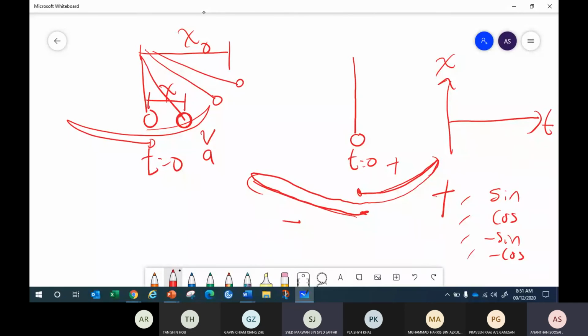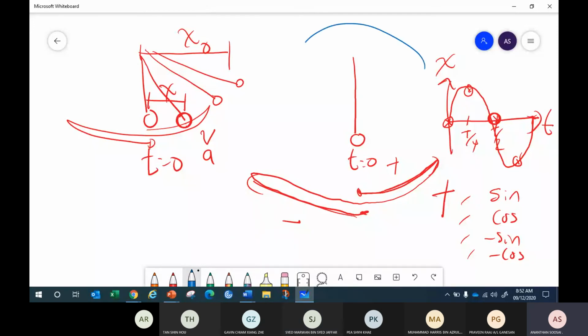Sine. Because when the time is 0, the point is here at the center. Then it becomes positive displacement for a quarter period, so it goes up. Then at half period, it comes to 0. Then immediately it goes to the left and comes back. So it's a sine graph. So we're going to create a formula for this.